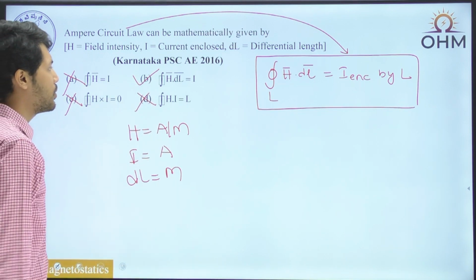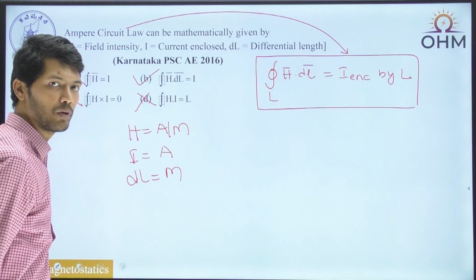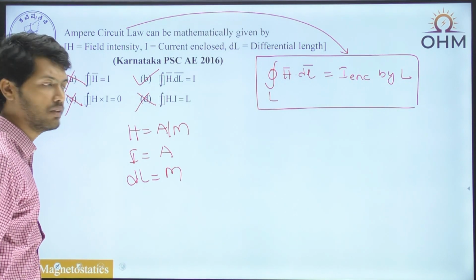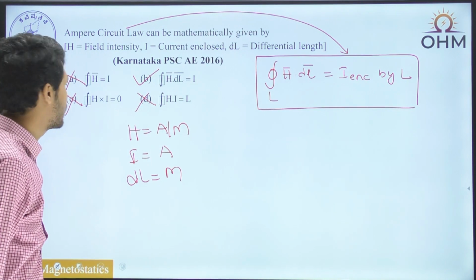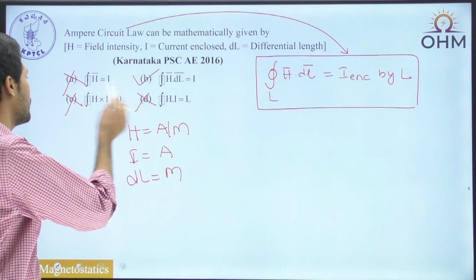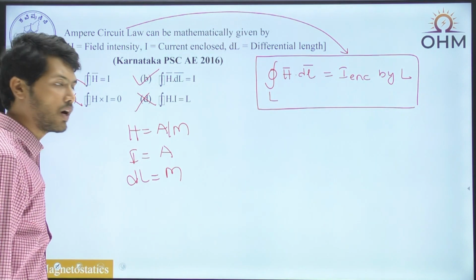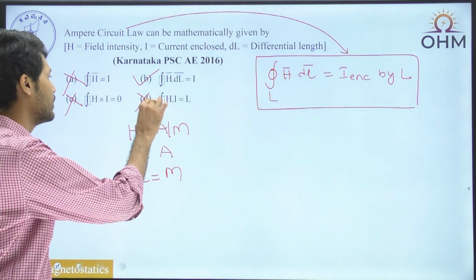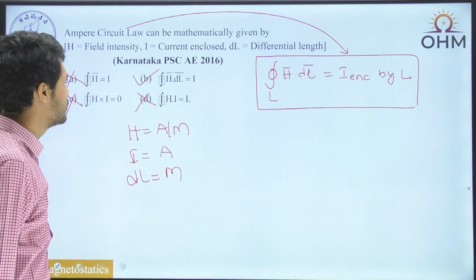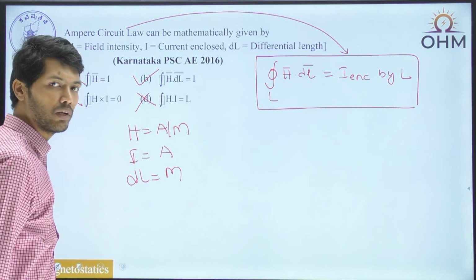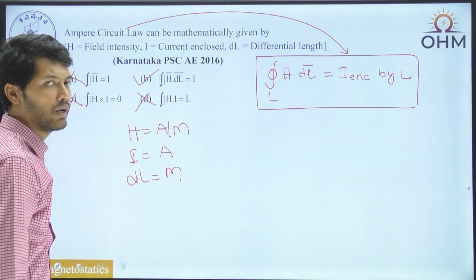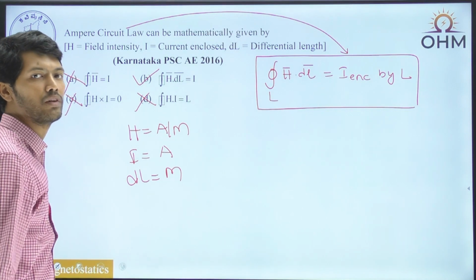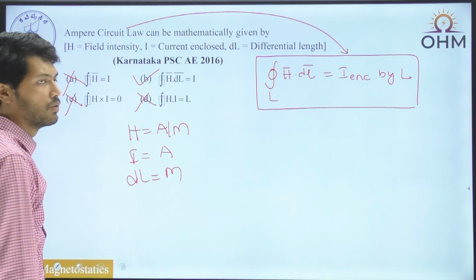B, if you look at, what about the LHS? H bar units is amperes per meter. Length units is meter. Amperes per meter into meters is nothing but amperes. That's what we have on the right hand side, current. What about option C? Since the right hand side is nothing but 0, we can't conclude whether C is the correct answer or not. And what about D? If you observe, H dot I. What are the units of H? It is amperes per meter. I is what? Amperes. So LHS units is amperes squared by meter. What about RHS units? It is meters. Obviously they are not matching. Option D is also wrong.